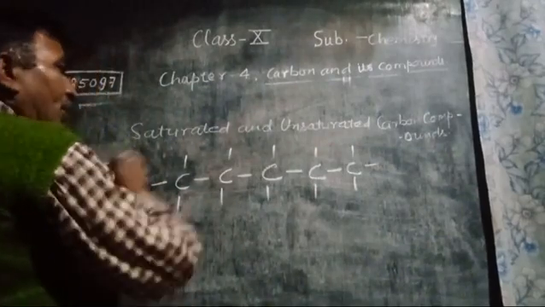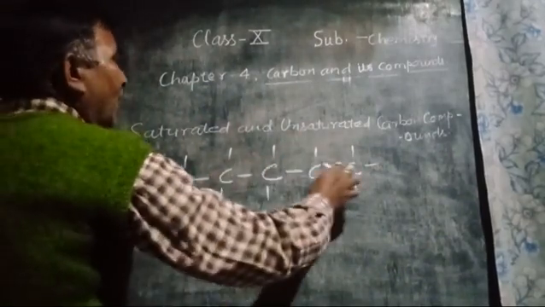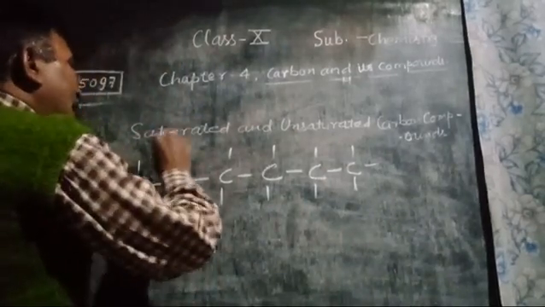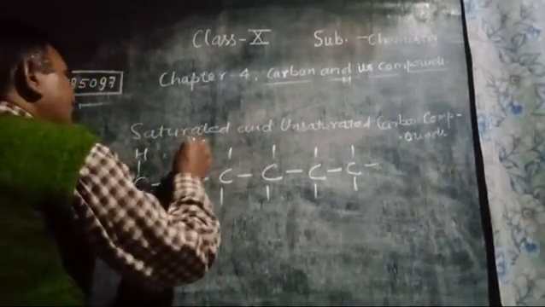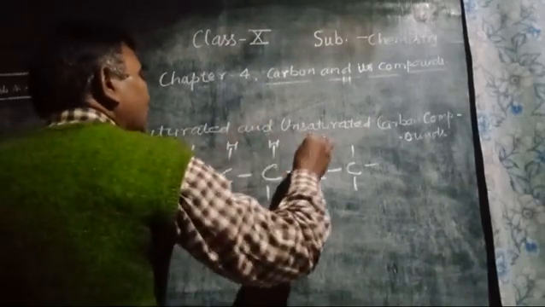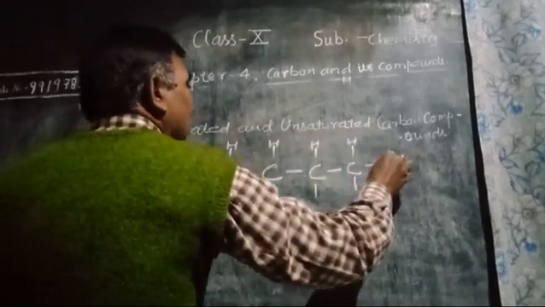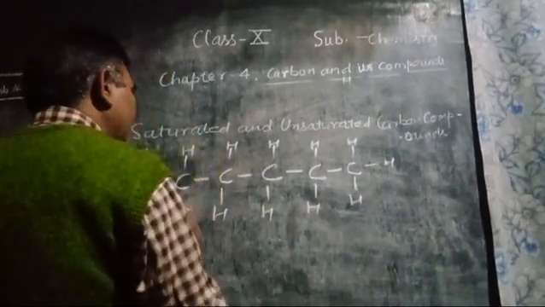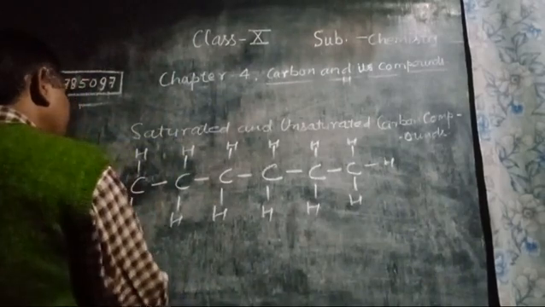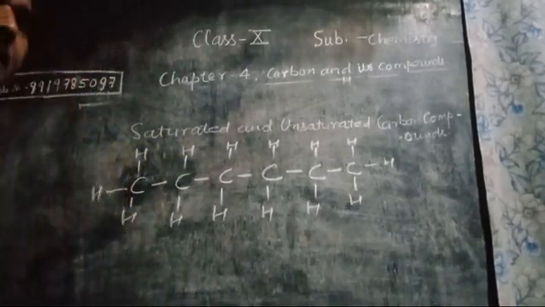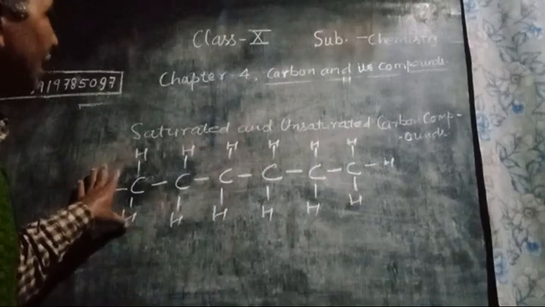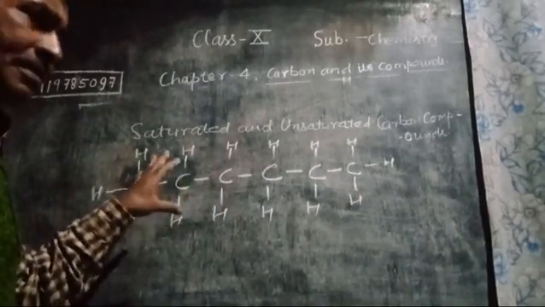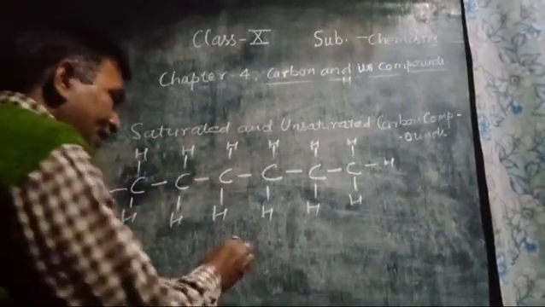You can attach hydrogen here. Then the compound formed is called hexane. A long chain, such as the formation of hexane, you can see here. It is a long chain compound. It can be in the form of a chain also, like this one.